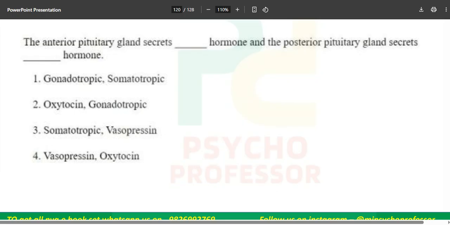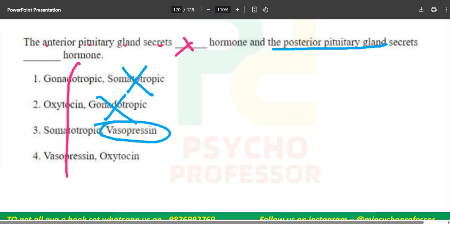We have done this particular question in n number of PYQs. The anterior pituitary gland secretes dash hormone. We don't know what the correct answer is, but for sure the posterior pituitary gland does not secrete somatotropic. Either the option is vasopressin or the option is oxytocin over here. But let's try to find out.